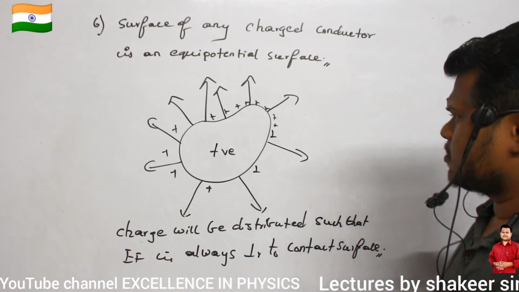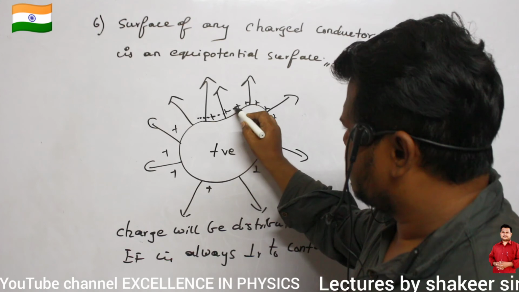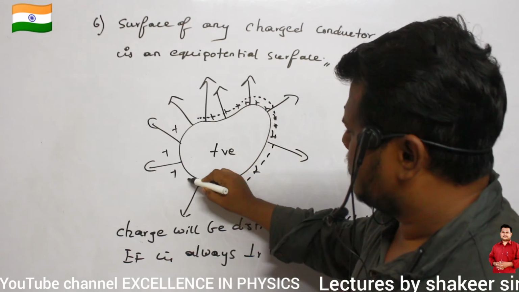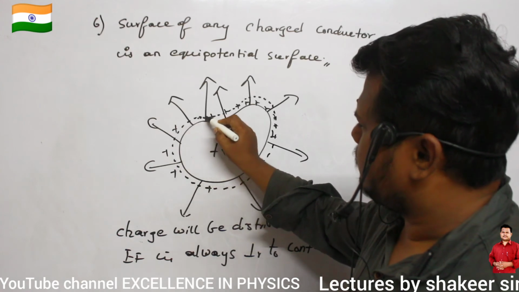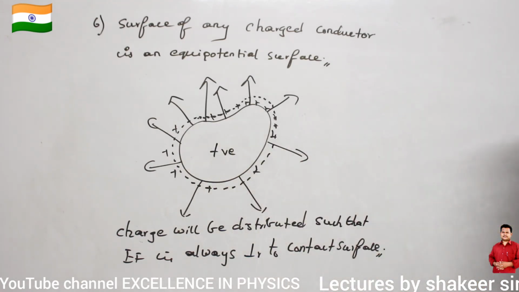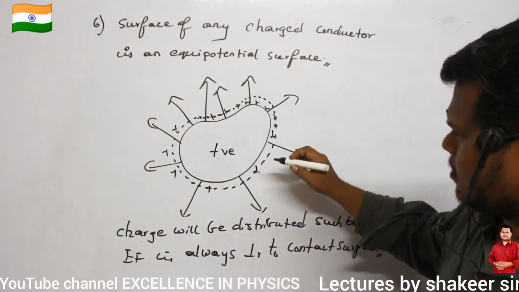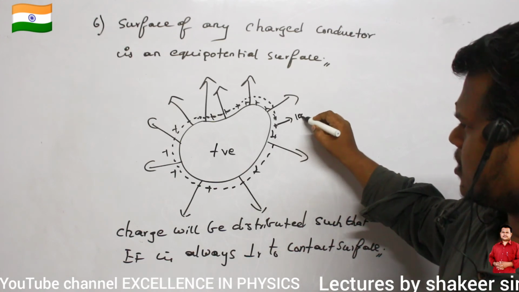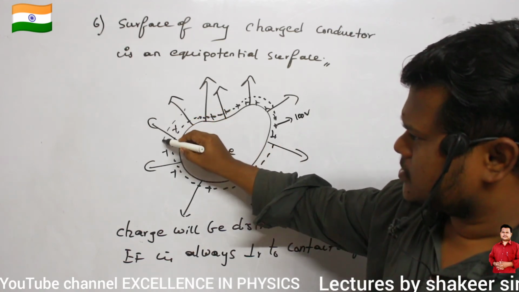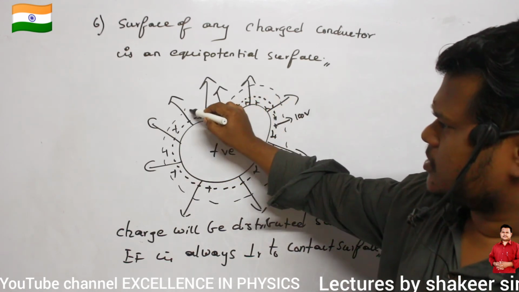So you draw the equipotential surface such that electric field lines are perpendicular to it. So this is the first equipotential surface. Here I can say potential is 100 volts. Similarly, if I want to draw the next equipotential surface, this will become my next equipotential surface.